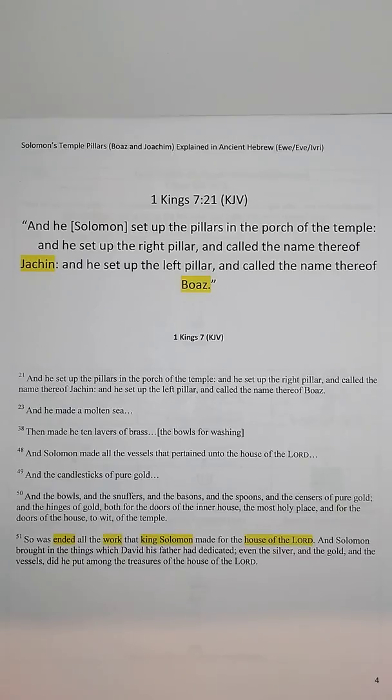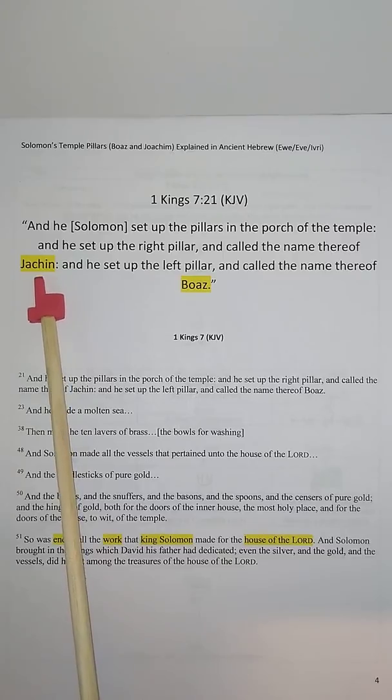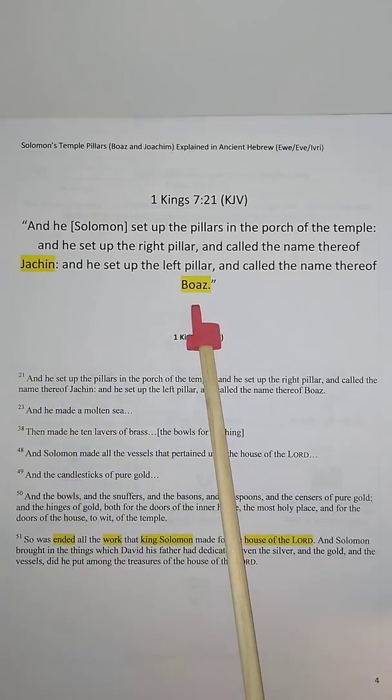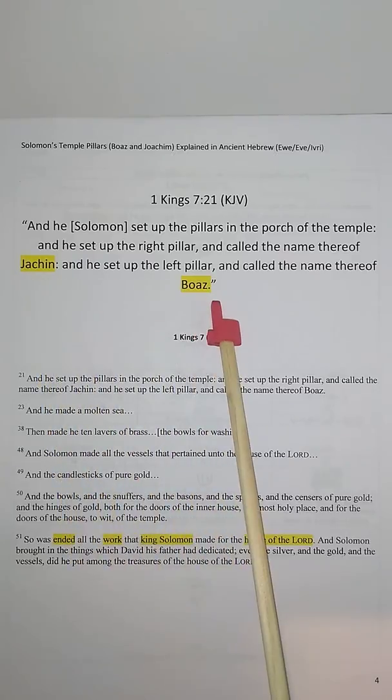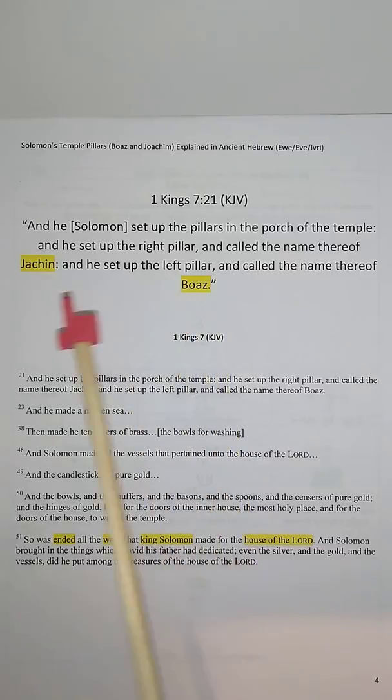We are putting to rest for good, thanks to the booklet called The Ancient Hebrew Revived, the complete chart of the Ivri, also known as the ancient Hebrew letters and symbols. And without any delay, let's dive into the letters. First, we're gonna explain Jachin, and then secondly, we're going to explain Boaz, and lastly, we're gonna put both side by side so we may see the whole picture, the big picture.